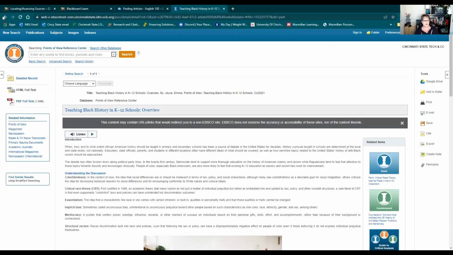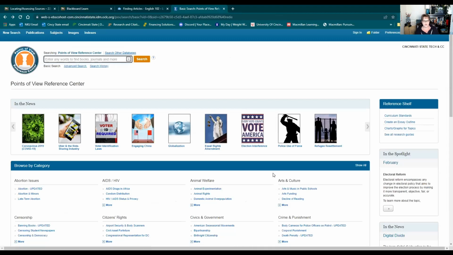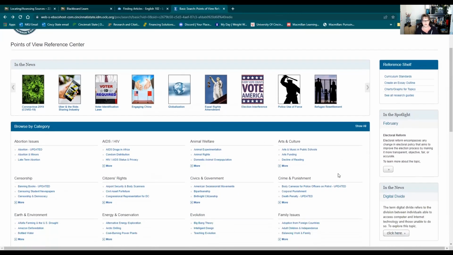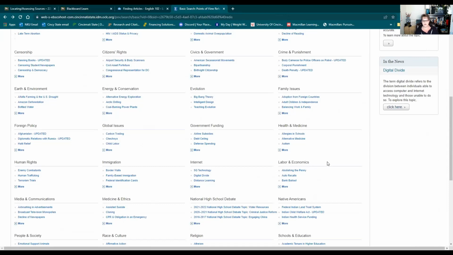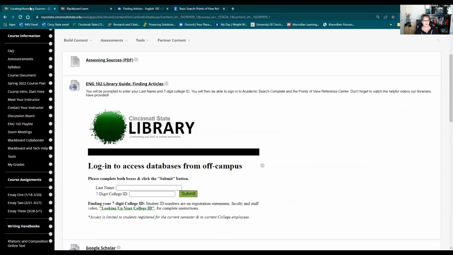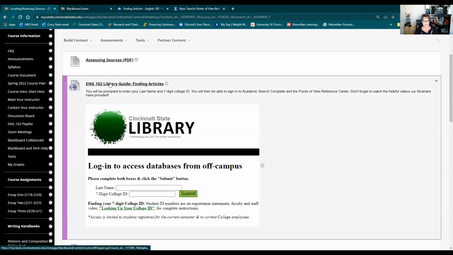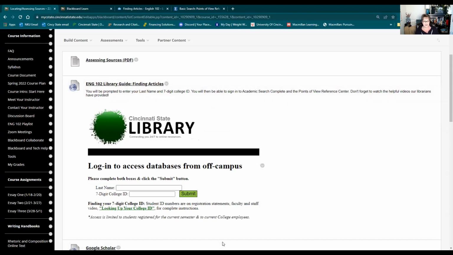This gives you a place to look for information for both sides, right? If you're having difficulty constructing a counter argument, you could always come here, depending on what your topic is, and be able to examine both sides. So that's the Points of View Reference Center, which again, you can access through this link here, finding the articles. So hopefully that's helpful. Again, the library has that short 3-minute video that tells you how to navigate through it, which is helpful. So I recommend watching those videos.